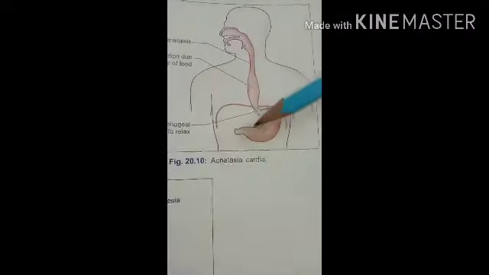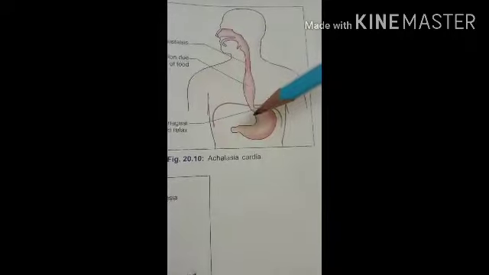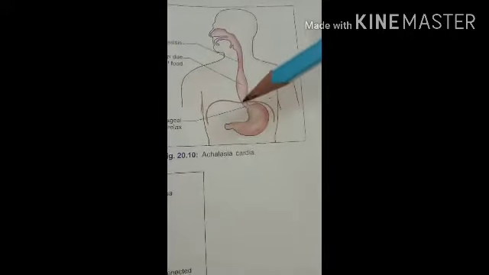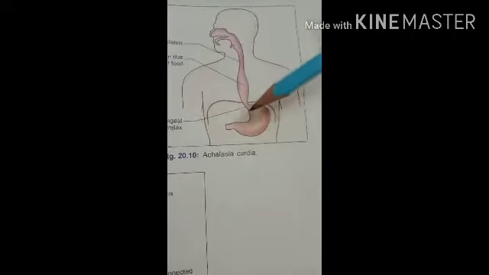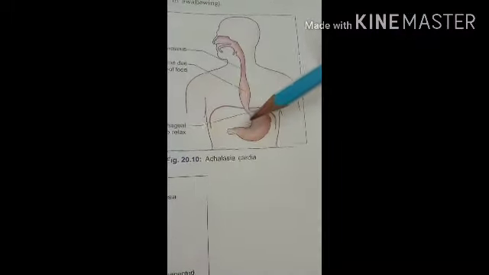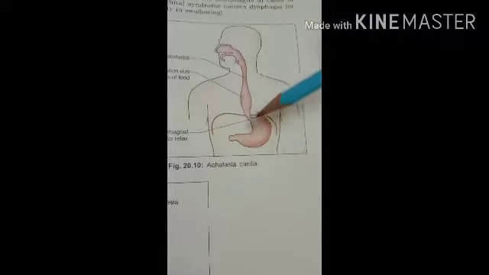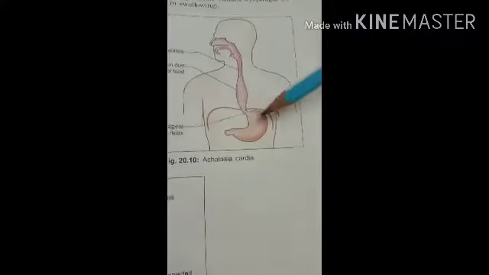So here the liver is present in this way, and here is the left lobe of the liver. It ends by opening into the cardiac end of the stomach at the level of the T11 vertebra. That means about 2.5 centimeters to the left of the median plane.